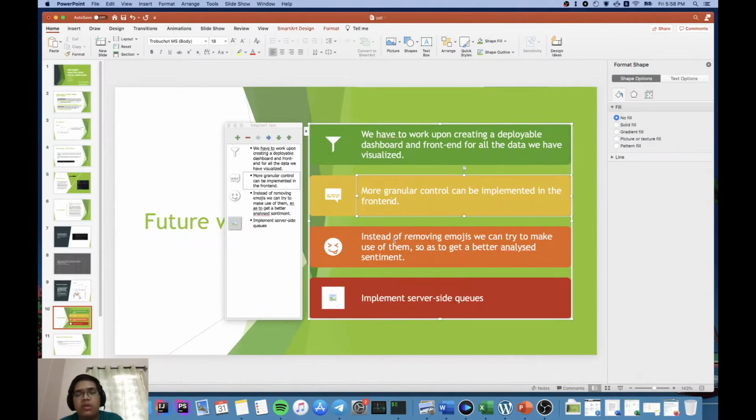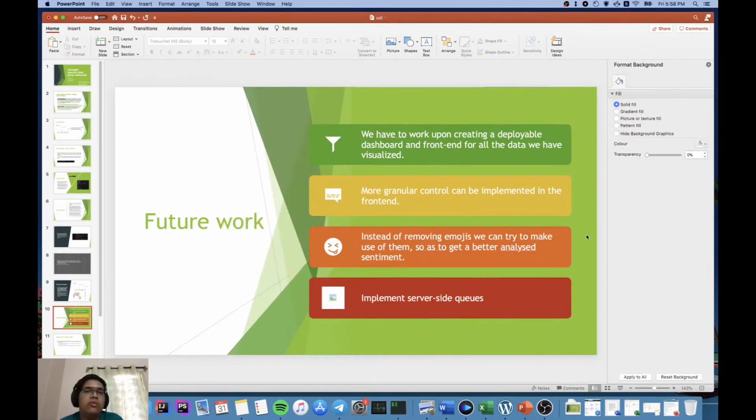And instead of removing emoji, so we are using the normal NLTK right now, and it gets rid of the emojis. But Vader actually has options to work with emojis, so we'll try and do that in the future. Instead of getting rid of the emojis, we'll give them as an input to Vader as well, and we'll have to find out another way of removing the stop words. And we can implement server-side use. If you paid attention, you see that when I go to that page, it keeps loading continuously. All that work is actually being done on my machine, and it would be great if I could implement that queue on the server side, so it doesn't take too many resources of my own system.